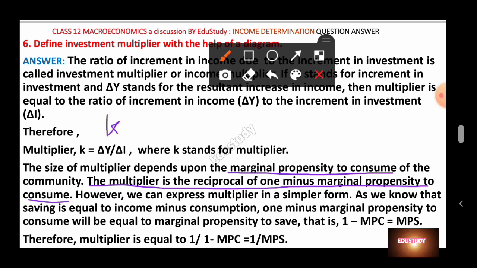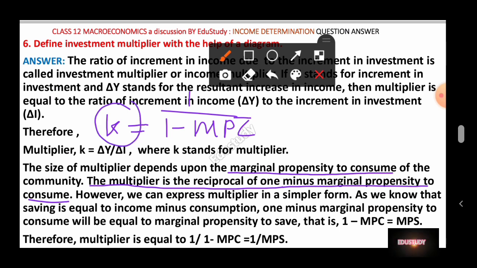The value of the multiplier will be the reciprocal of 1 minus MPC, marginal propensity to consume. What will be the reciprocal? That is 1 by 1 minus MPC. That means the value of K you will also get as 1 by 1 minus MPC. Okay, the multiplier is the reciprocal of 1 minus marginal propensity to consume.